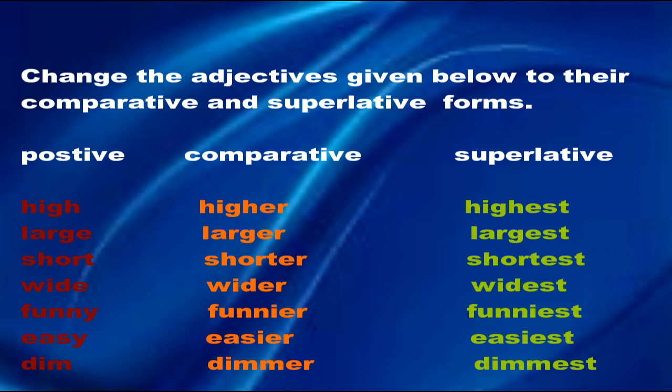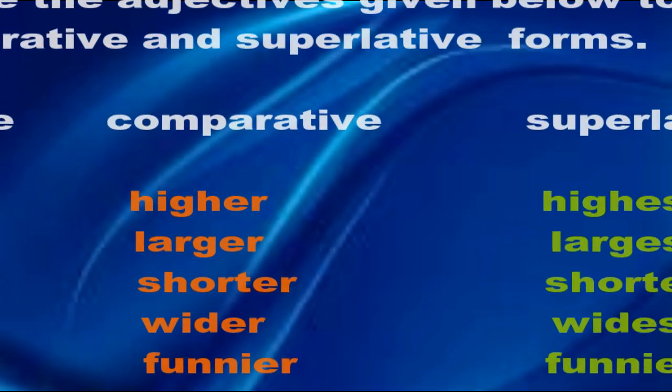Children, you just open to page number 24. Read the clues and complete the crossword puzzle given below. That you have to do it. They have mentioned the superlative and the comparative. You have to see the adjective and change it into comparative and superlative. Okay. So they have given one side across and one side down. Across means horizontal and down means vertical. So in that form you have to write. Okay.